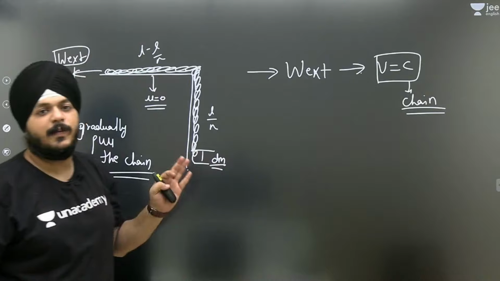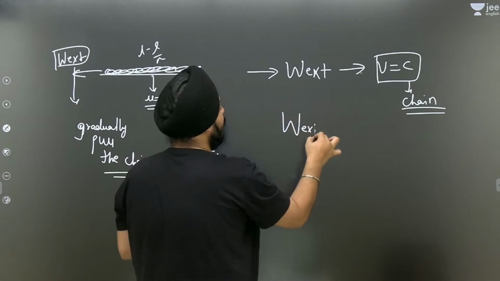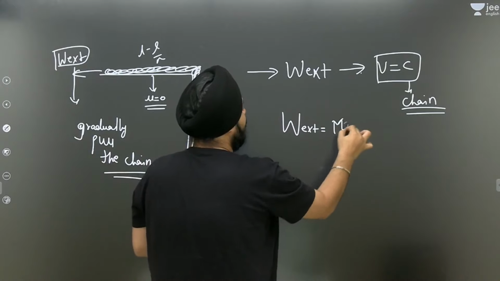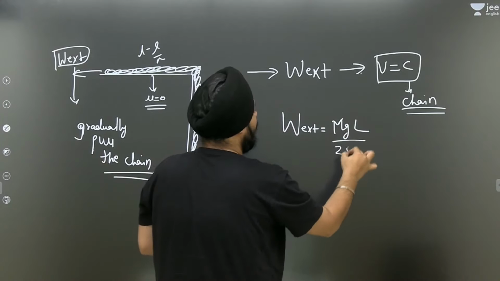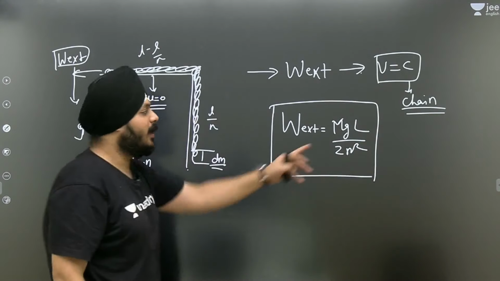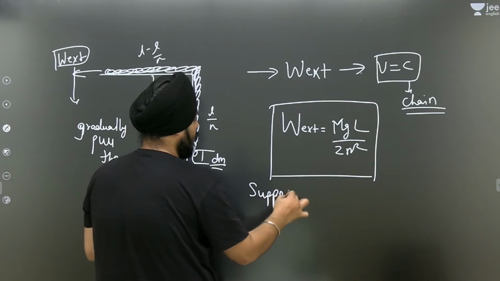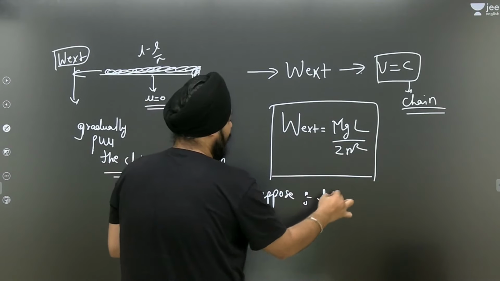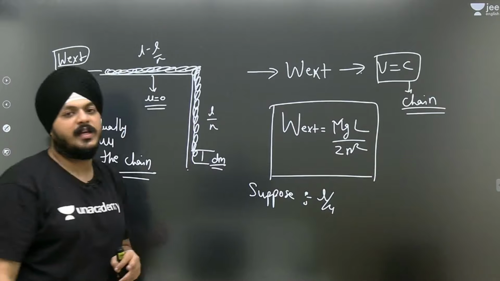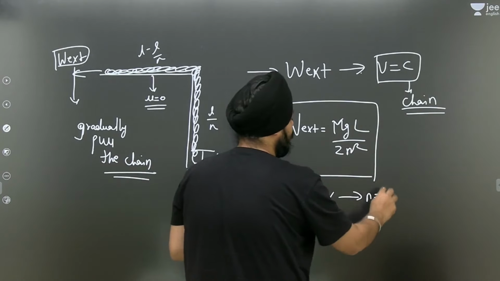So in this case, we have a direct formula for the work done. The work done by the external agent is equal to mgL by 2n square. Suppose L by 4 part is hanging, so the value of n is equal to 4.